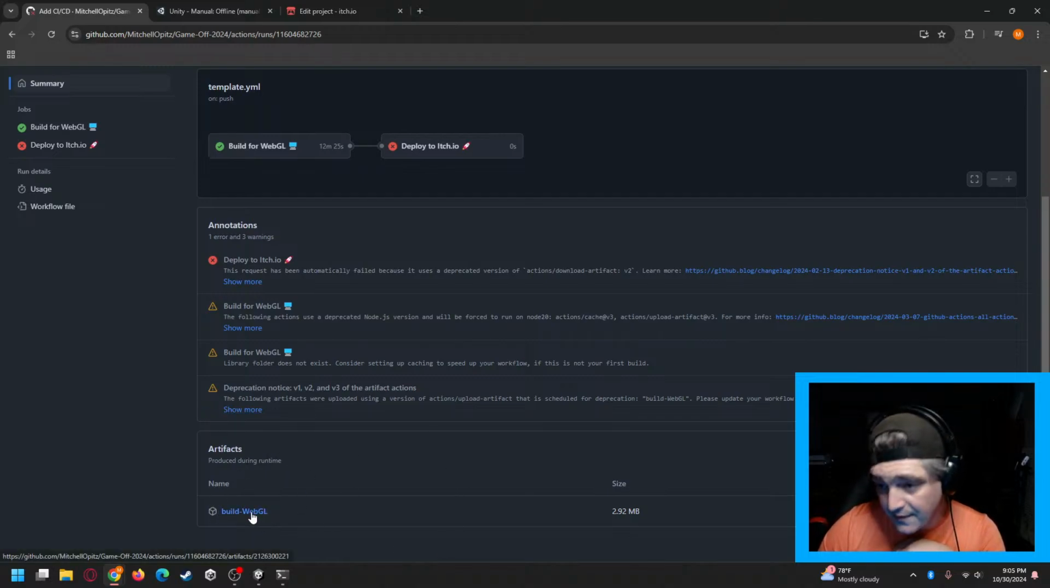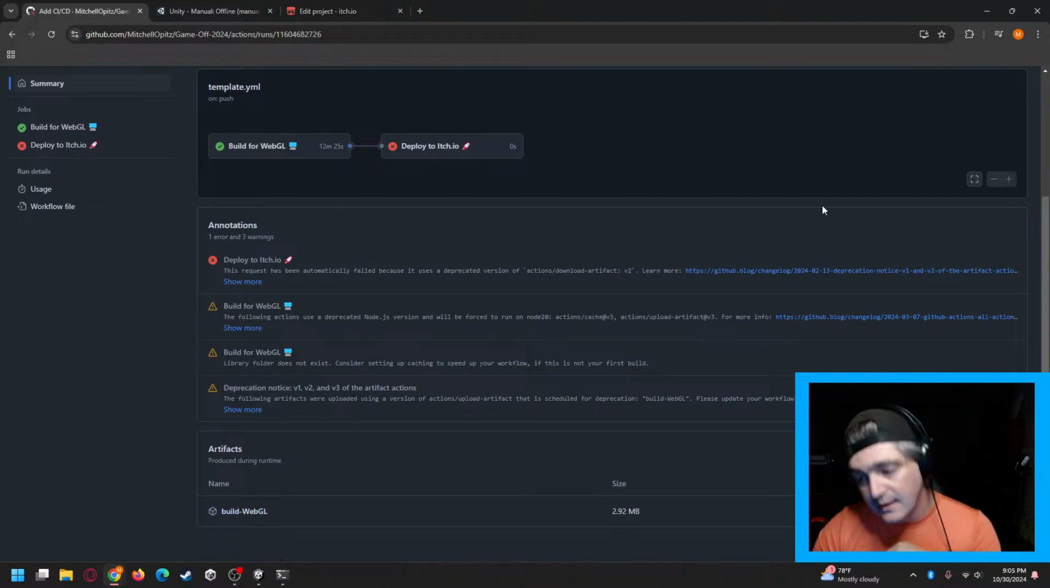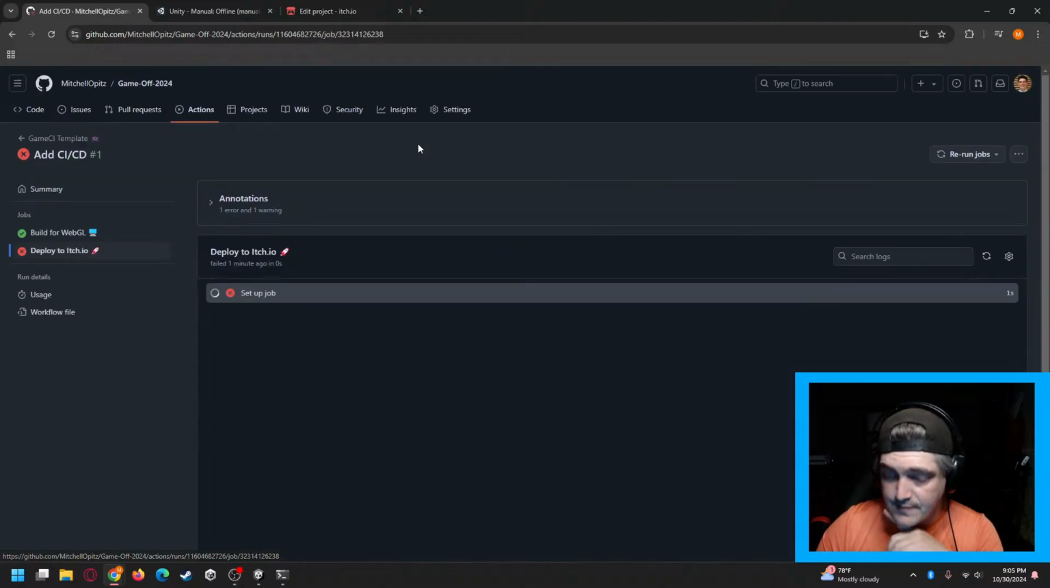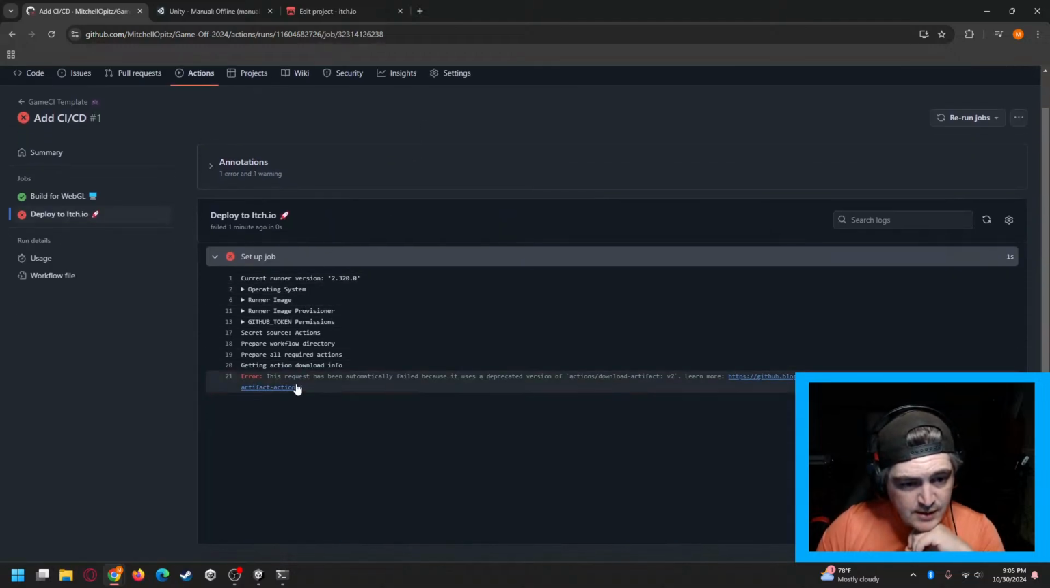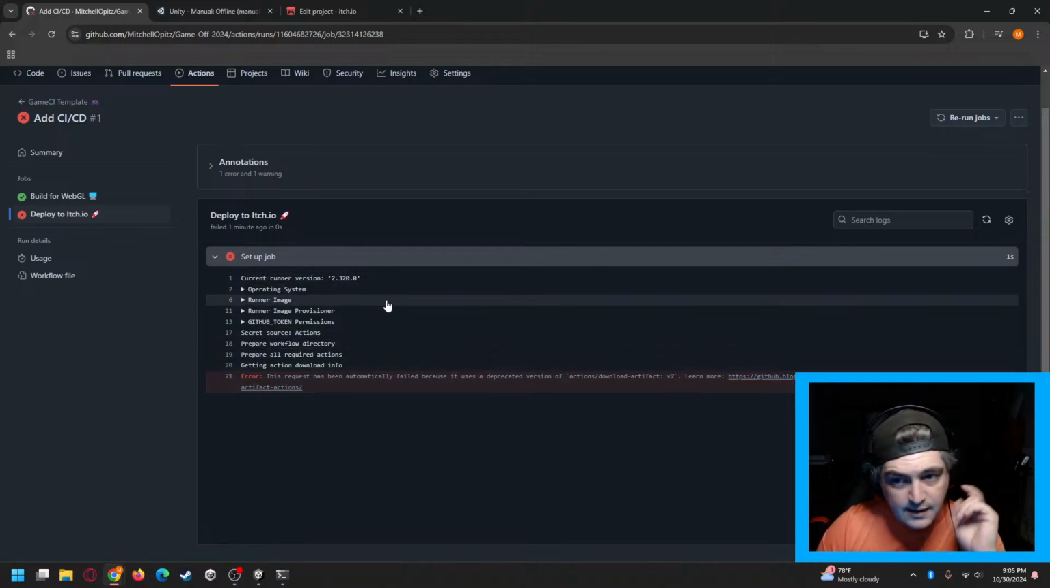under artifact. That is our WebGL build. So the second part, the deploy to itch.io, is going to take this WebGL build and connect it to the proper place. Now we've got an error message. This request has been automatically failed because it is a deprecated version of Artifact. So I'm going to have to update this template at some point. I remember encountering this at another point.